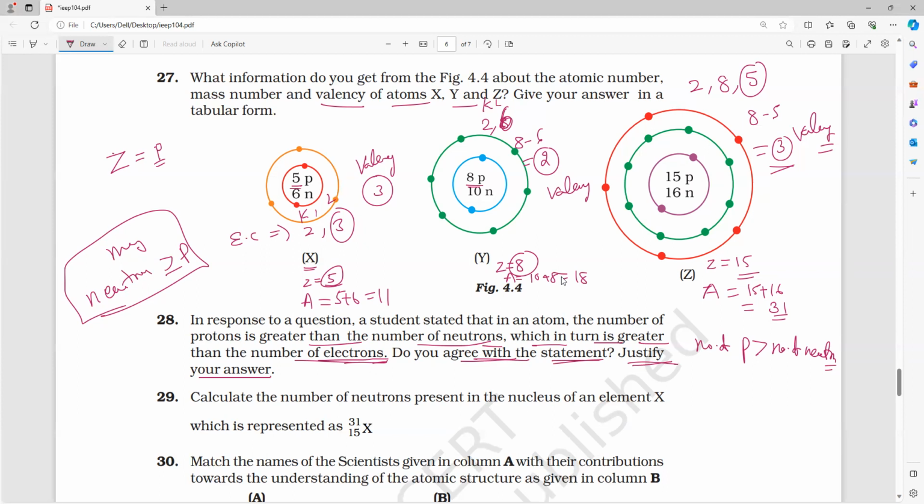They are either equal or always must be what?